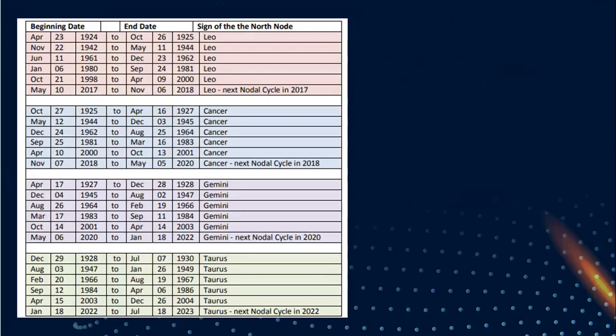Right now, the north node is transiting in Gemini, starting from 6th May 2020 to 18th Jan 2022. North node of moon will remain in Gemini. Now, how do we tackle this? Our start date is 6th May 2020, our end date is 18 Jan 2022, and we have the 4 Fibonacci ratios with us.